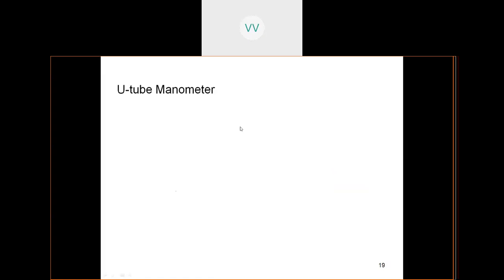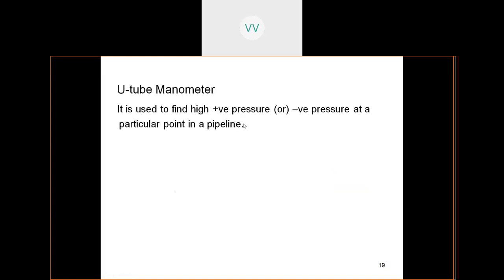Then coming to the U-tube manometer, it is used to find high pressures and also negative pressure at a particular point in a pipeline. Either the positive pressure, or sometimes you may have a negative pressure also developed.